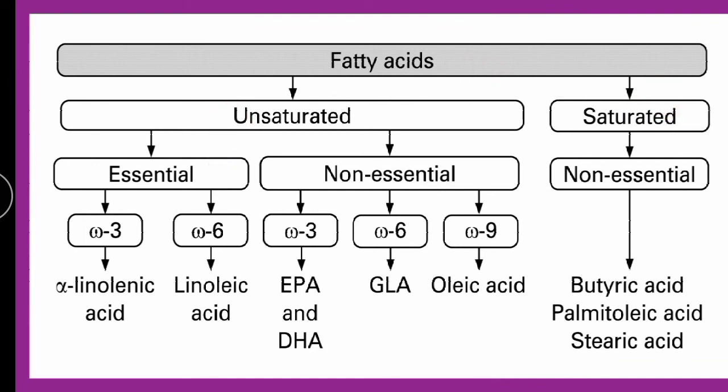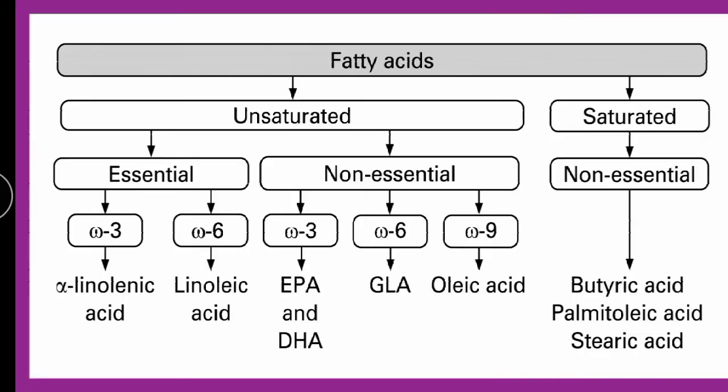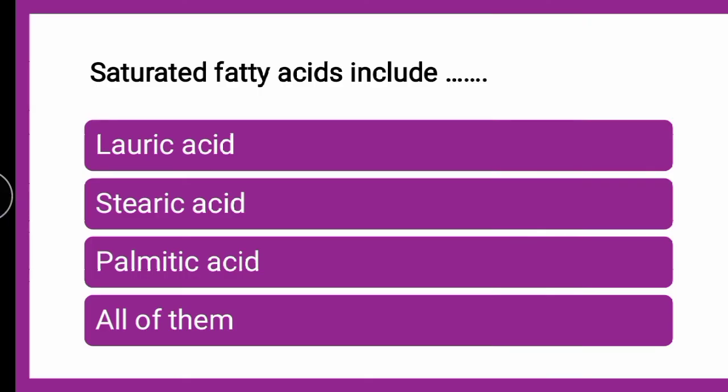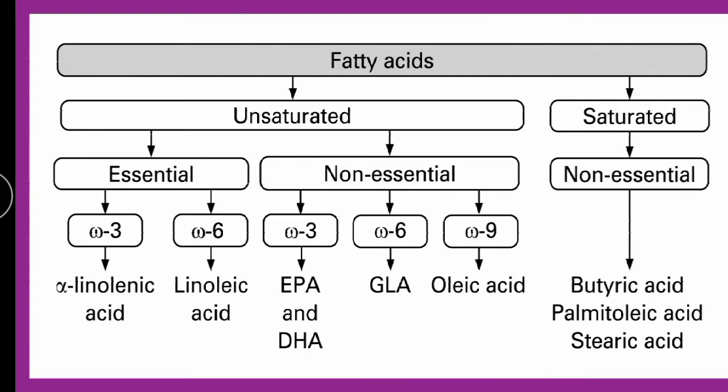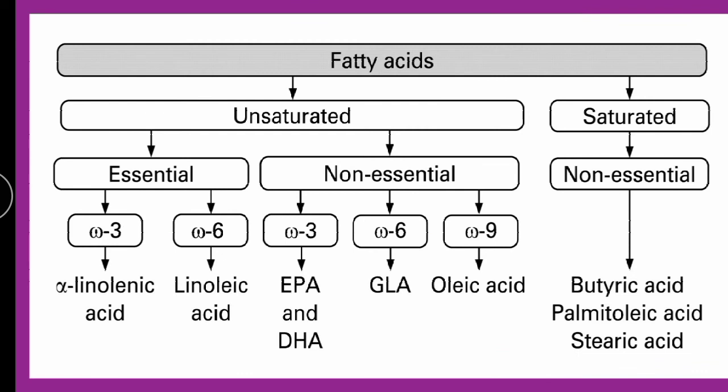Okay, so whatever the examples were there in the option like lauric, stearic, palmitic, so you can see here the names stearic, palmitic. Okay, these are saturated fatty acids which are non-essential. Okay, so saturated fatty acid include, the answer is all of them. Lauric acid, stearic acid, palmitic acid, all these are saturated fatty acids which are non-essential.